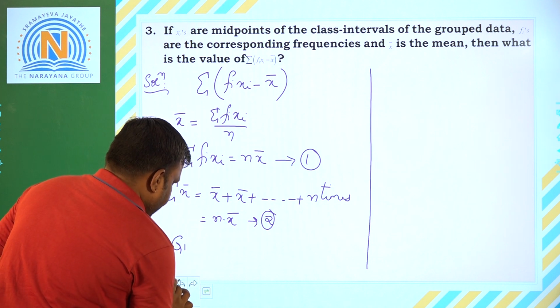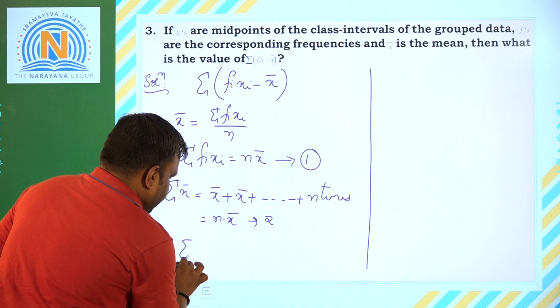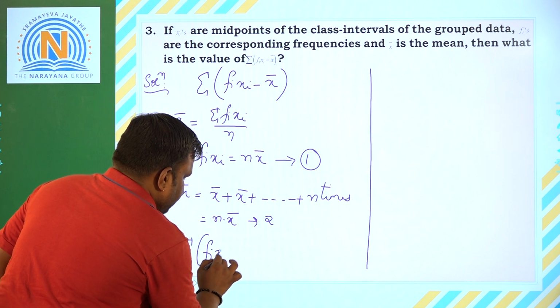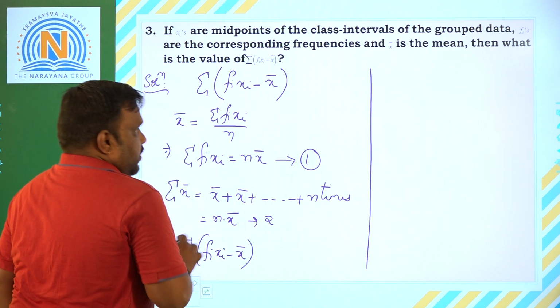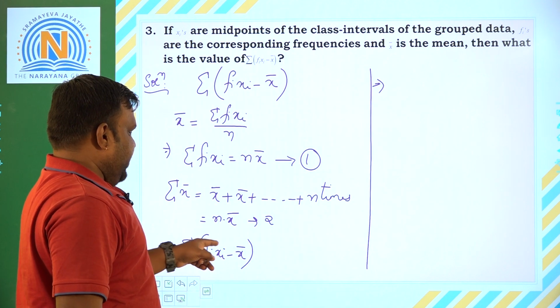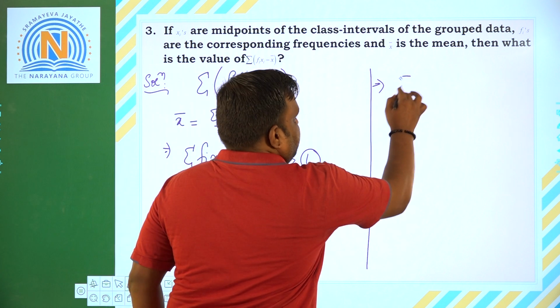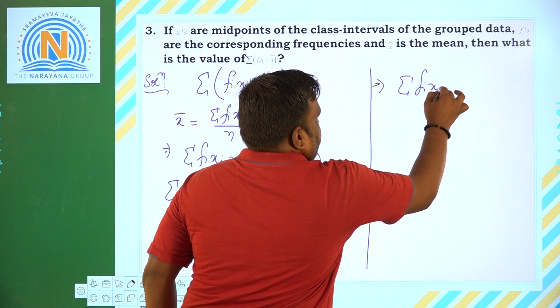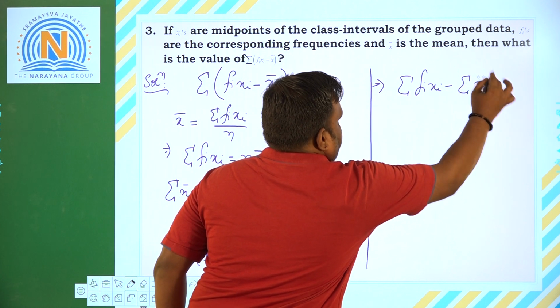Since we have to find the value of the summation of fi (xi minus x bar), I will be left with the summation of fi xi minus the summation of x bar.